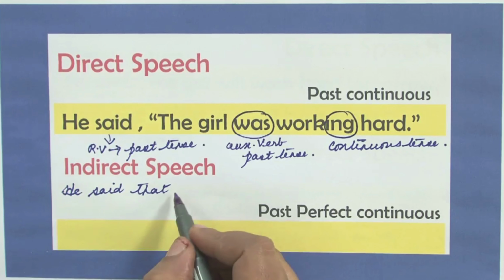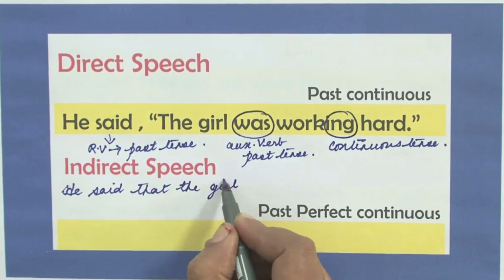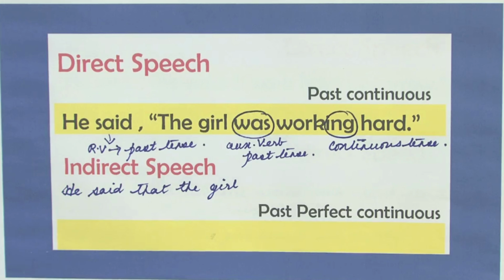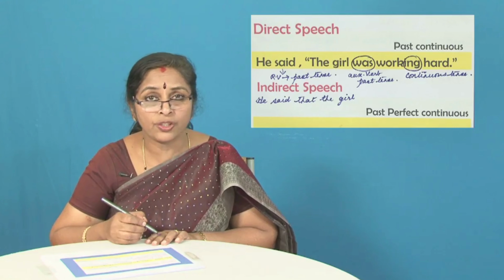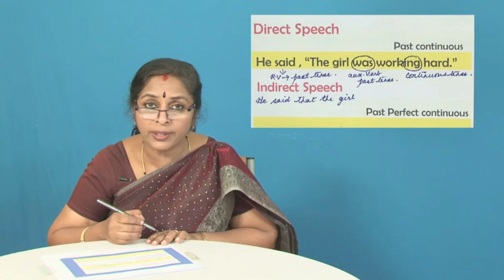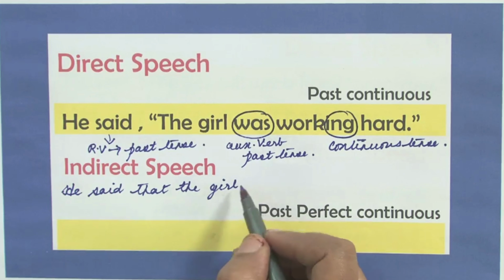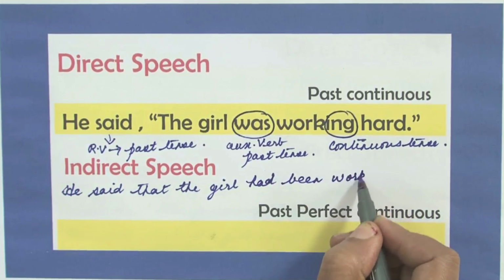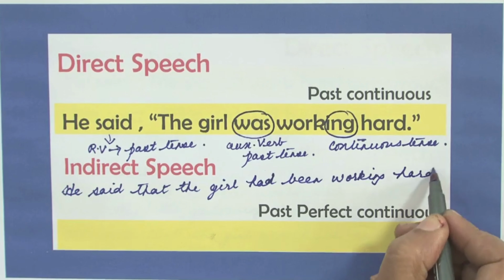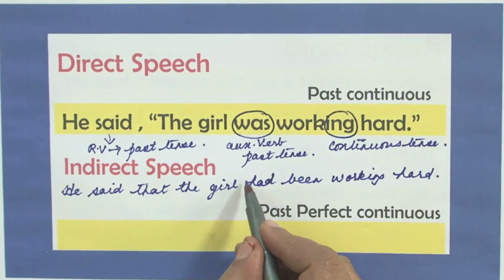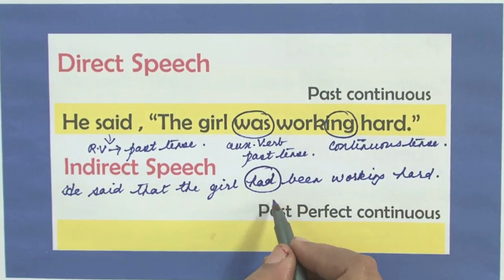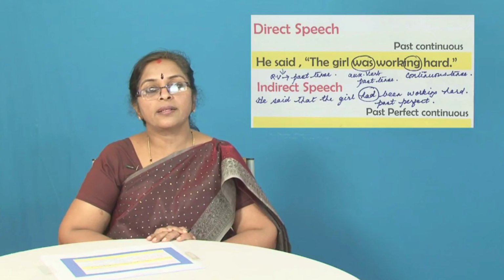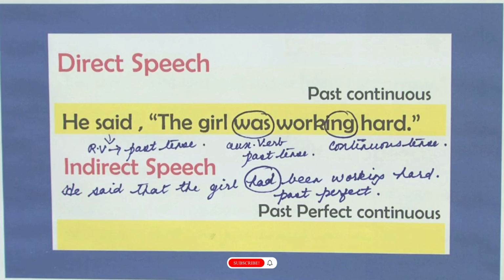He said that the girl, now was indicates past tense and it is the auxiliary verb. So past tense also should change to past perfect. Which is that past perfect, the only word? It is had. So he said that the girl had been working hard. So, had is the past perfect. He said that the girl had been working hard.